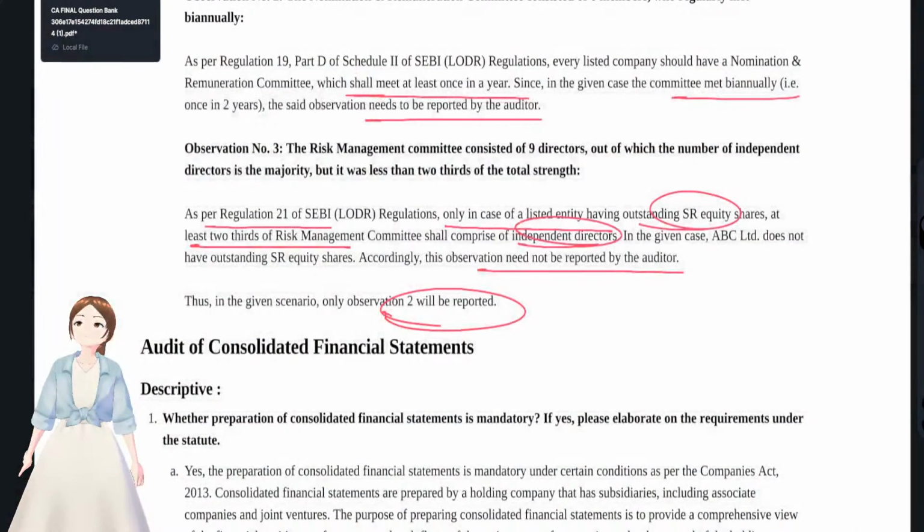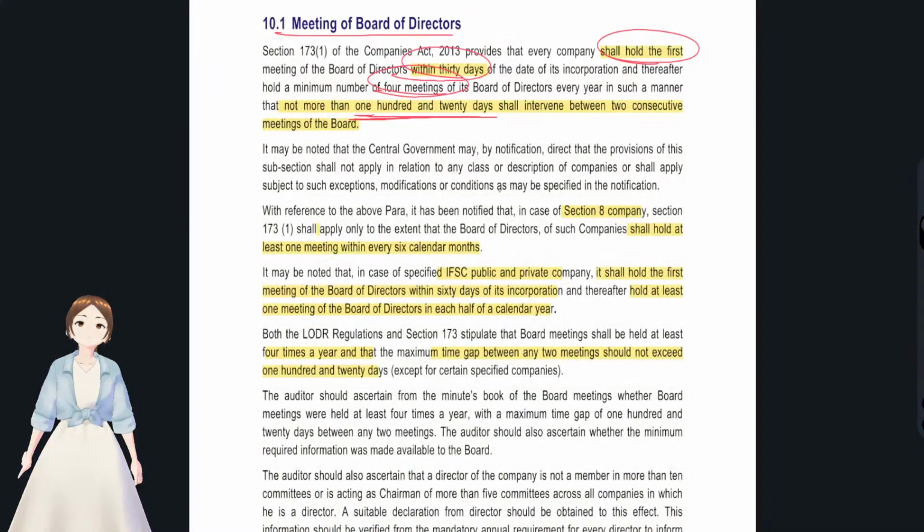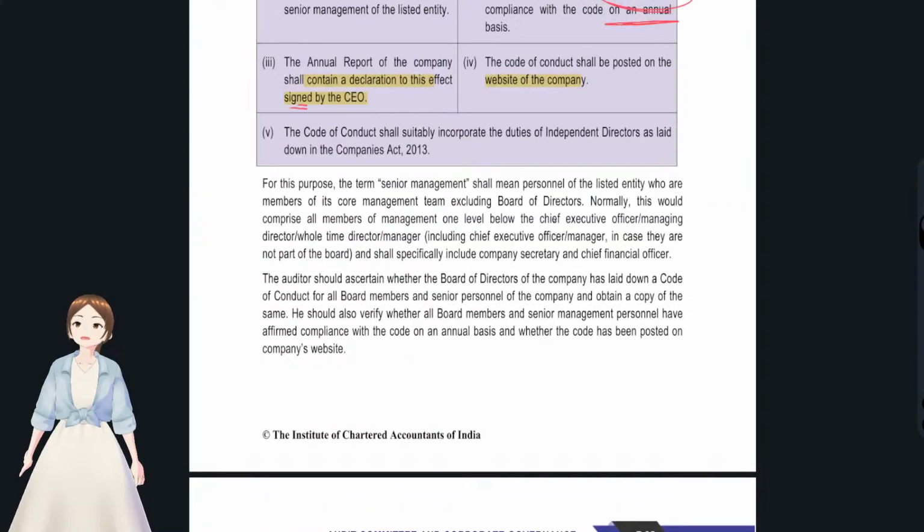Okay, and with regards to the section 8 companies, they shall hold a meeting at least once within every 6 calendar months. And for IFC public and private company, they shall hold the first meeting within 60 days and hold at least 1 meeting of the board of directors in every half year, say 6 months once, and the first board meeting has to be within 60 days. And that's it. Again, the gap should not be more than 120 days. Okay, that's it with regards to that.